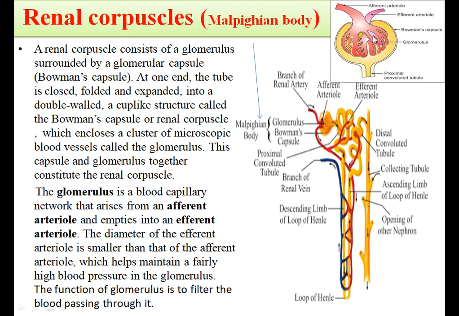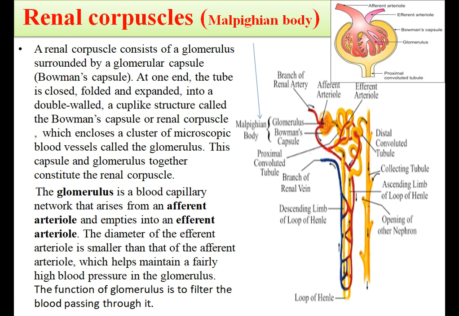The capillaries in the glomerulus are formed by the branching of afferent arterioles, which carry blood towards it, and the efferent arteriole is carrying blood away from it. I hope this is clear to you, afferent and efferent.